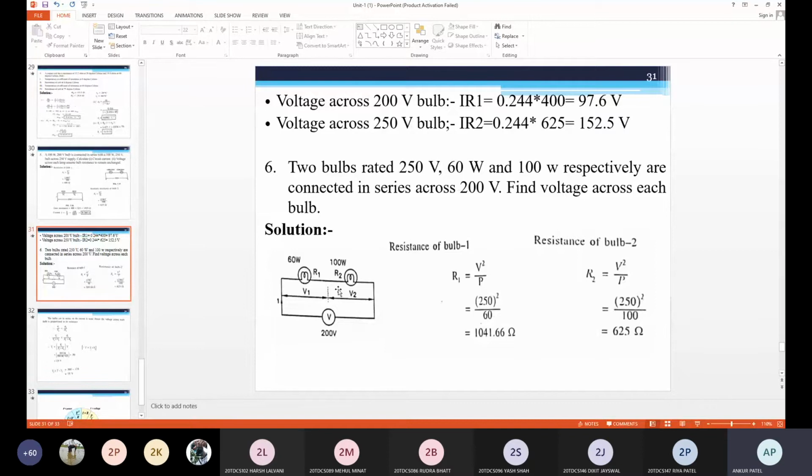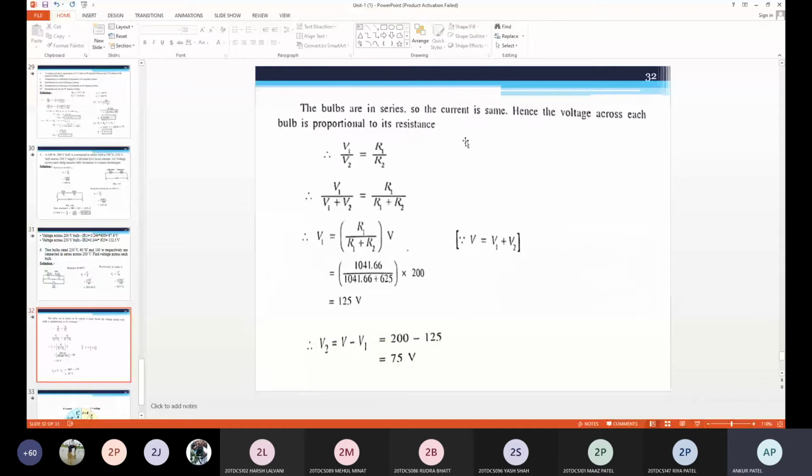What is the equation of V2, according to the voltage divider rule? V2 equals R2 by R1 plus R2, into supply voltage V. Yes, V2 is equal to R2 divided by R1 plus R2, into V. So you can see the equation V1 is equal to R1 divided by R1 plus R2 into V, and you can also use the equation V2 is equal to R2 upon R1 plus R2 into V.